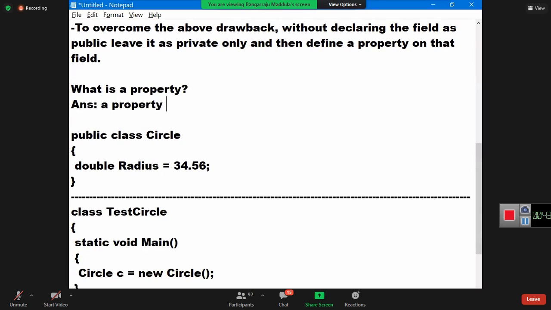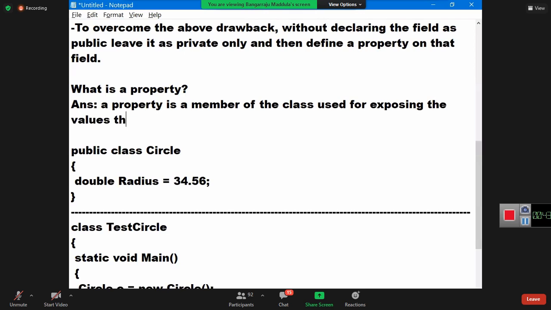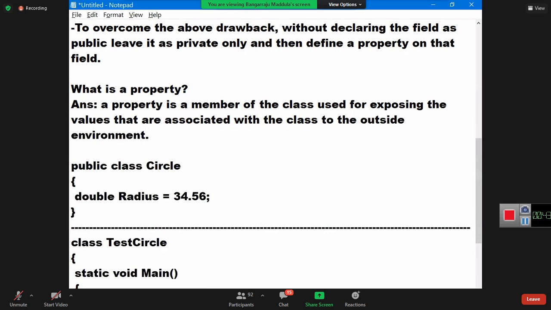A property is a member of the class used for exposing the values that are associated with the class to the outside environment.